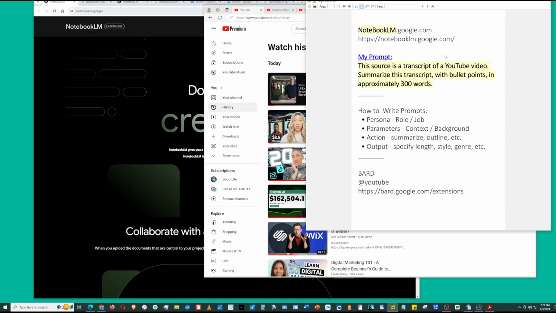So you can do several things. You can add things to the prompts to increase the likelihood that you're going to get a good response from an artificial intelligence. One of the things is persona. So you can tell the artificial intelligence that it has a specific role or a job. You can give it parameters, context, background. Then you give it an action, like summarize or outline, and then you can specify the output, specify length, style, and genre, etc. And so, keeping these principles in mind, that's how I wrote the above prompt. This source is a transcript of a YouTube video, summarize the transcript with bullet points in approximately 300 words.